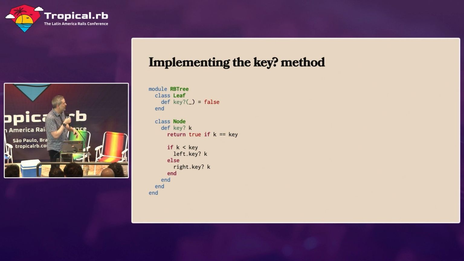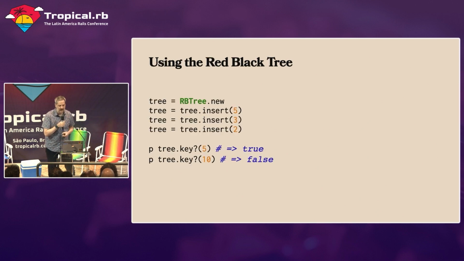It's really easy. All we have to do is, in a leaf, if we ask the leaf if it contains the value, of course that's false. For the node, all we need to do is return true if the keys are equal. Otherwise, we figure out if we need to recurse to the left or the right, and that's it. When we're using the red-black tree, it just looks exactly like this, and we can insert elements and check to see if elements exist. It works just like a set in Ruby.